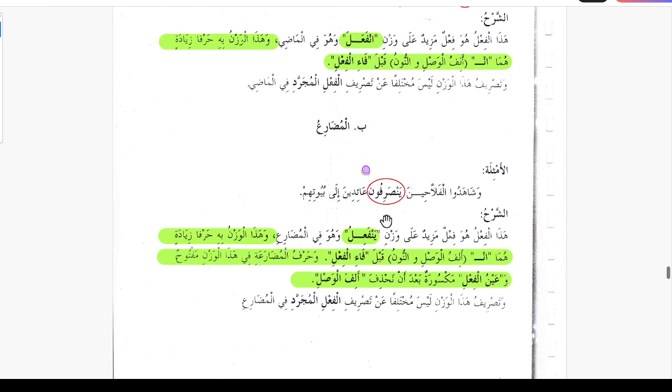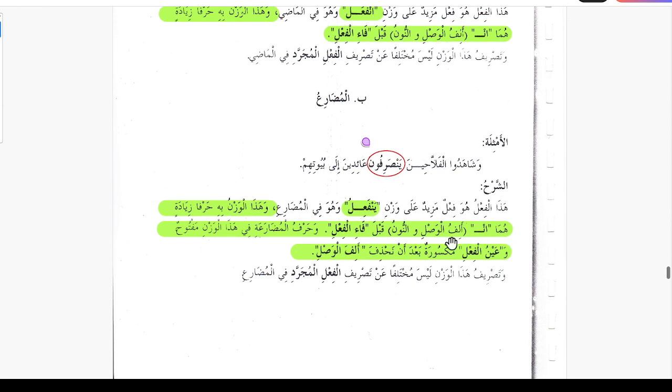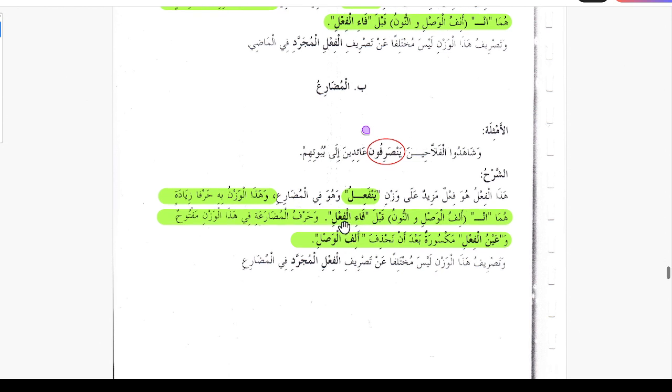So now the explanation of this verb is hazal fe'lu huwa fe'lun mazidun ala wazni yanfa'ilu. This verb is fe'lun mazidun on the pattern of yanfa'ilu, wa huwa fil mudare, and this is for fe'l mudare. Wa hazal waznu bihi harfa ziyadatin. So this pattern is with two additional letters, huma, they are alif noon, alif al-wasl and noon before the fa of the verb.